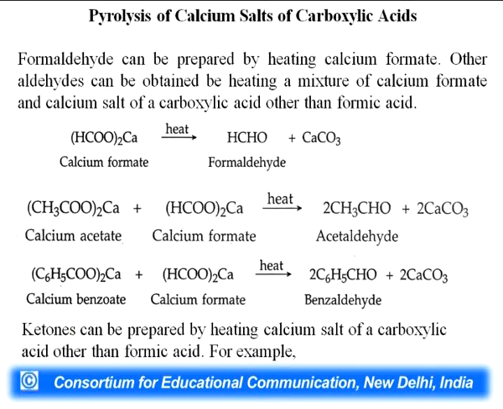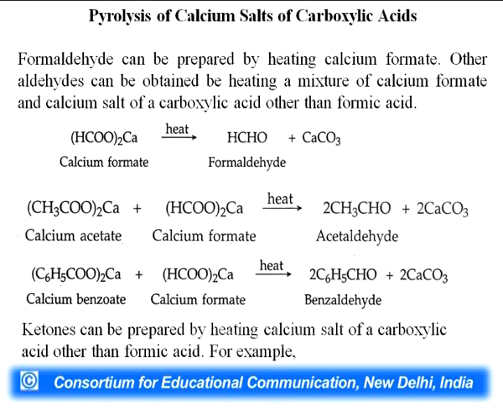Pyrolysis of calcium salts of carboxylic acids. Formaldehyde can be prepared by heating calcium formate. Other aldehydes can be obtained by heating a mixture of calcium formate and the calcium salt of a carboxylic acid other than formic acid. These are the examples. Calcium formate when heated gives formaldehyde, calcium acetate when reacted with calcium formate gives acetaldehyde, and calcium benzoate when reacted with calcium formate gives benzaldehyde.